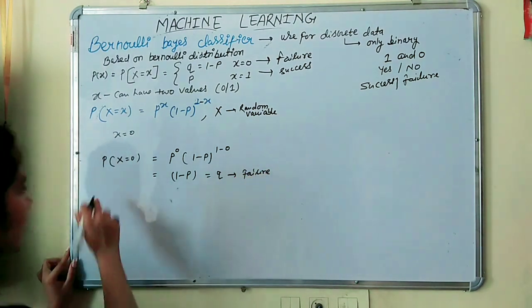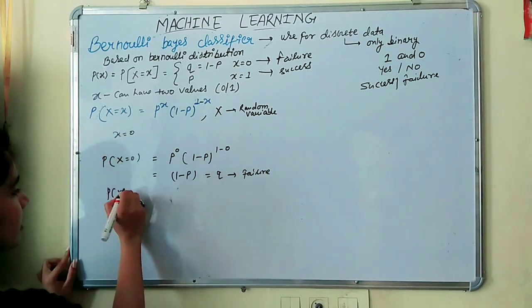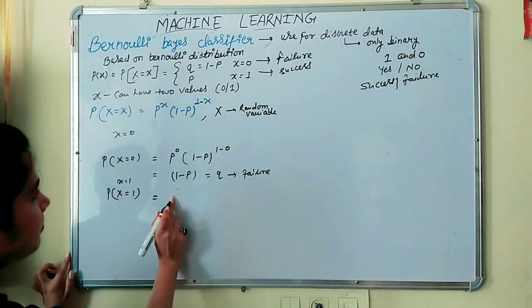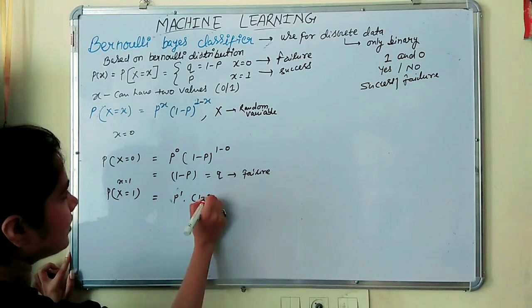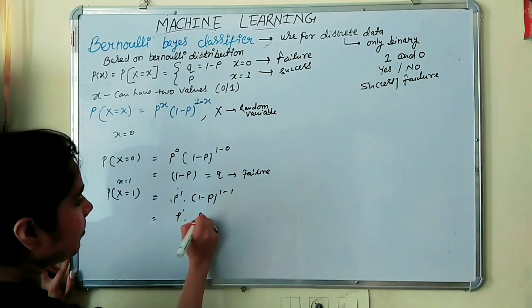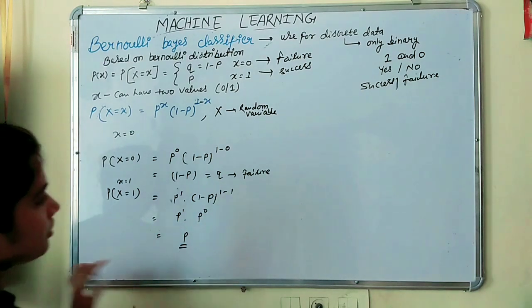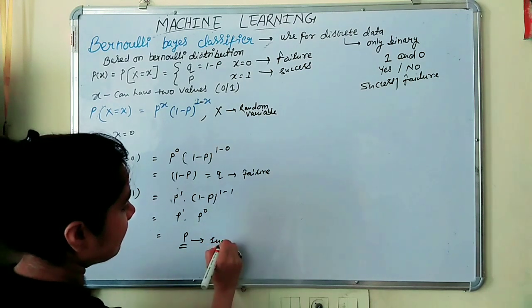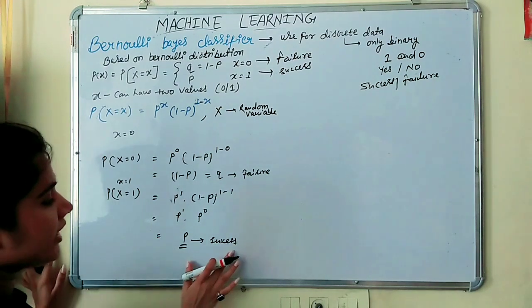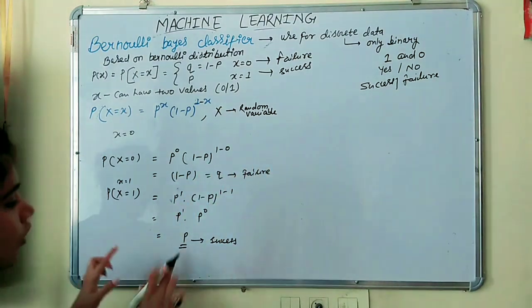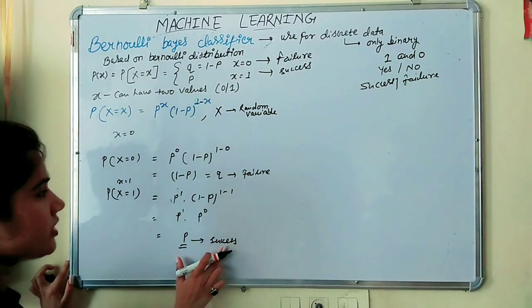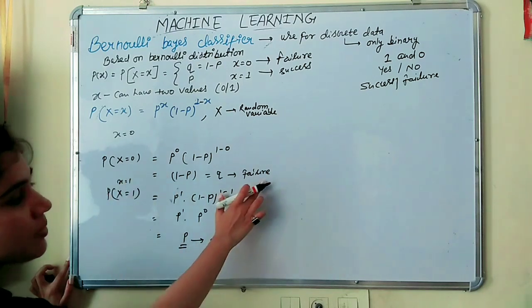Now, if we put small x equal to 1, then the probability of x equal to 1 is P to the power 1 into 1 minus P to the power 1 minus 1, that is 1 minus P to the power 0, so we get P. This is the probability of success. So these are two outcomes, either success or failure. If small x equals 1, that is the probability of success. If small x equals 0, that is the probability of failure.